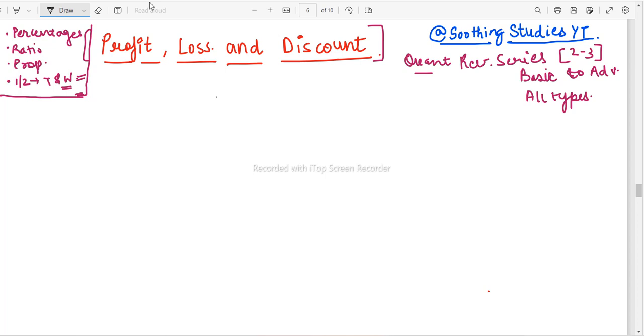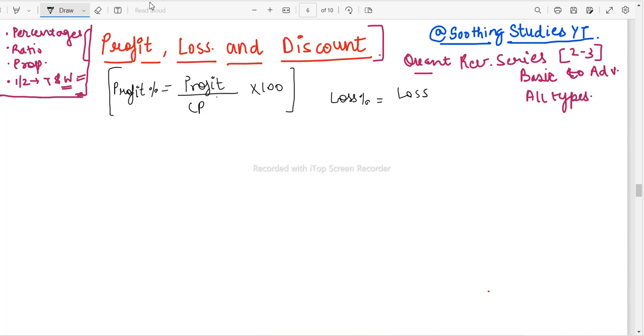First of all, I'll tell you certain important things. If we have to calculate profit percent, how do we calculate it? It is going to be equal to profit divided by cost price into 100. You can learn this, and similarly it would be for loss percent: loss by cost price into 100. These are the most important formulas that you should be knowing.